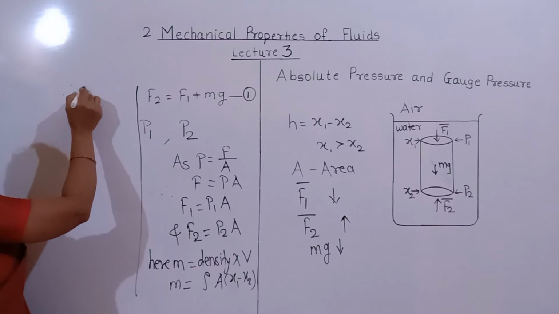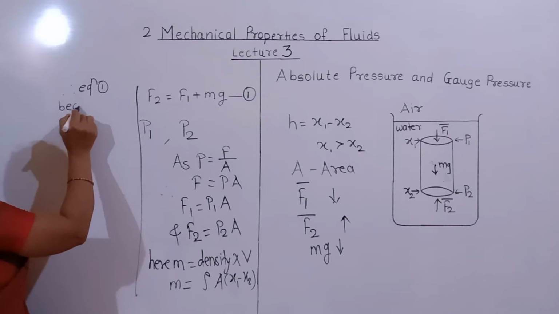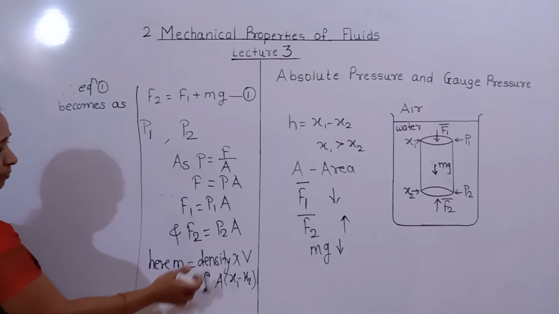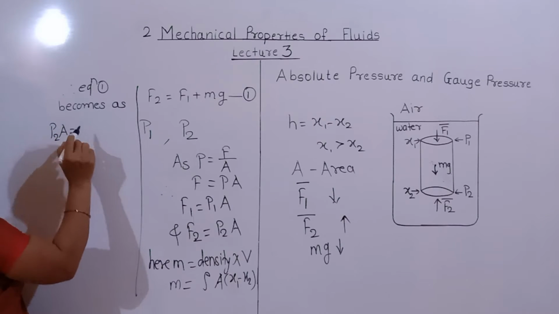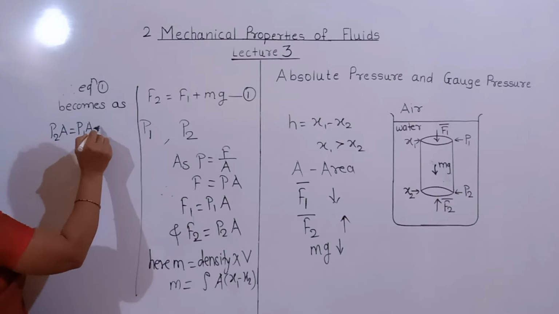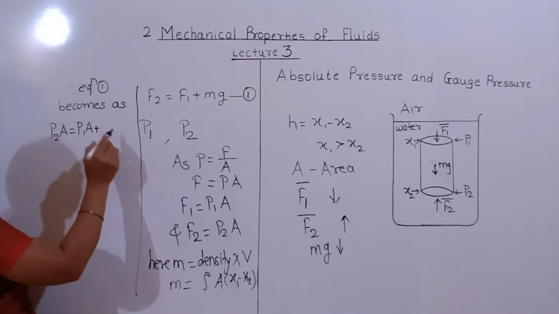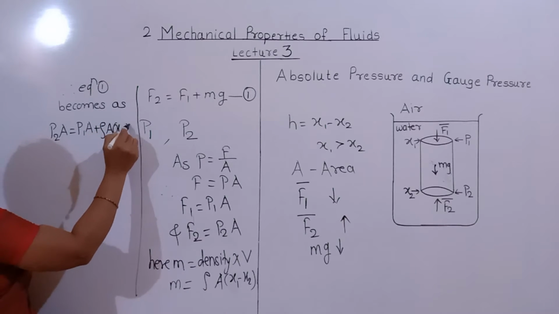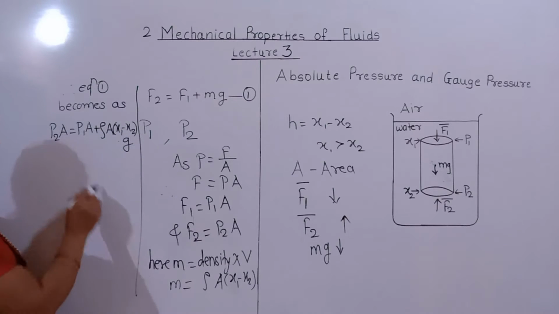equation 1 becomes F2, equal to P2 into A, equal to F1, that is P1 into A, plus mg, putting the value of m, rho into A into x1 minus x2, into acceleration due to gravity.